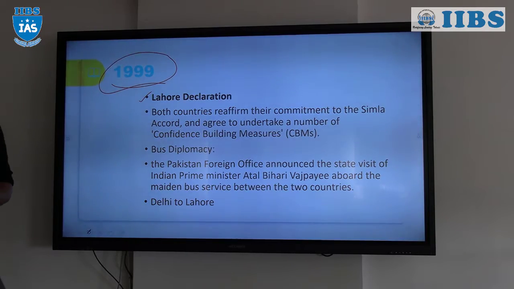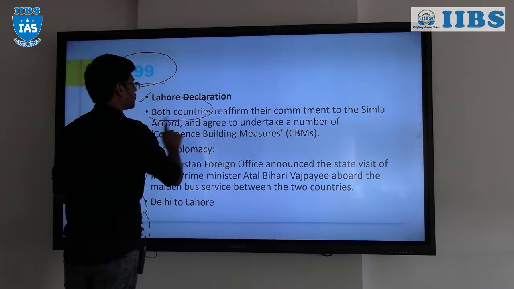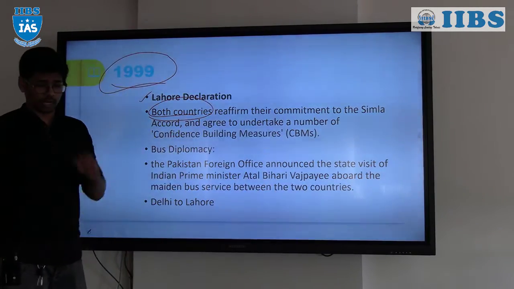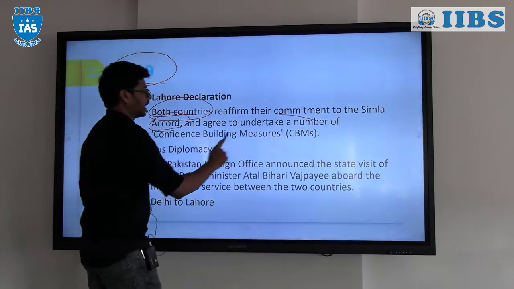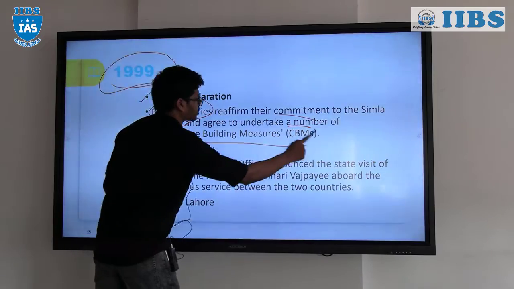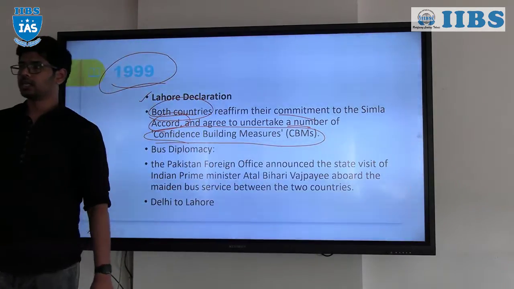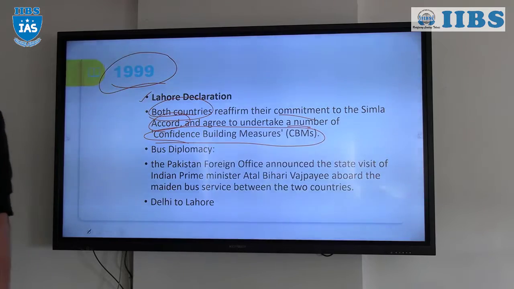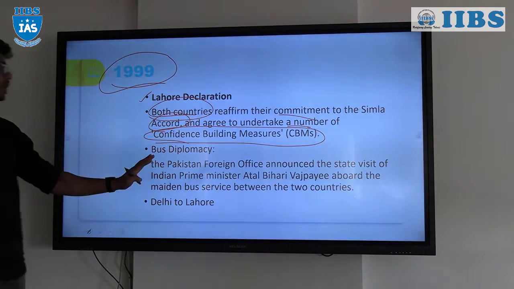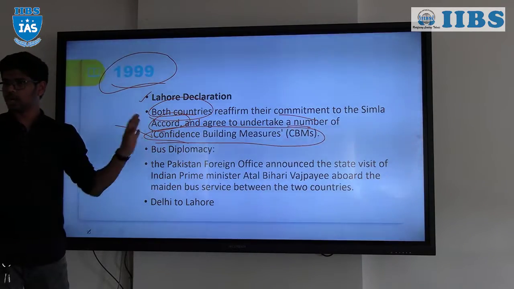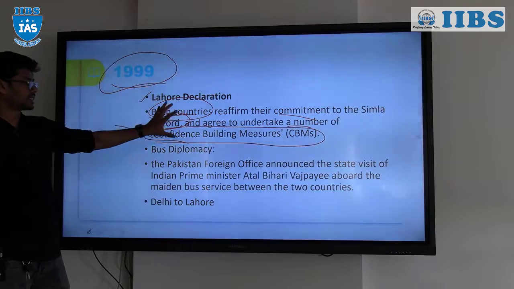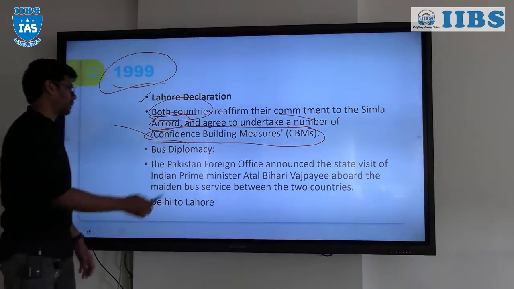Because of this, both the countries came together to affirm their commitment to the Shimla Accords and agreed to undertake a number of confidence building measures. We call them confidence building measures. That means you will increase the movement, trade and transit, or the incentives that you may give, or reduce the duties. All these are confidence building measures, and they ascertained that they will go for them.